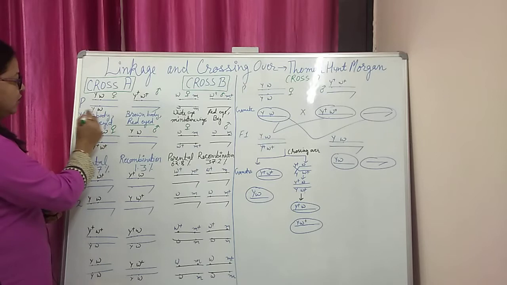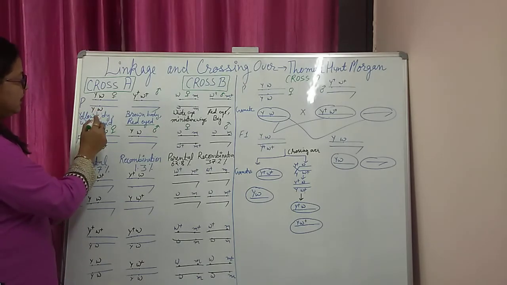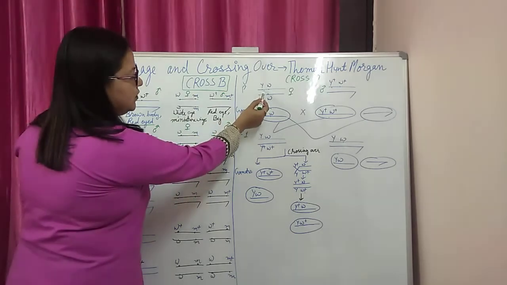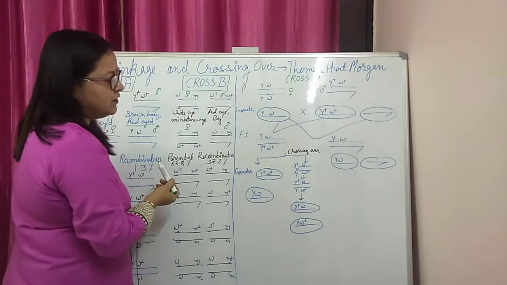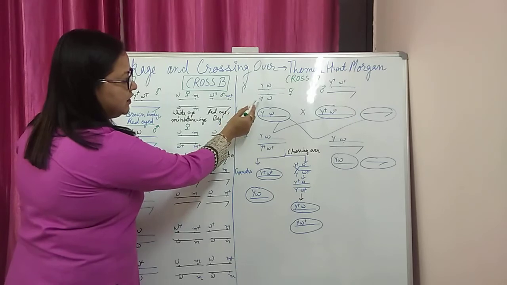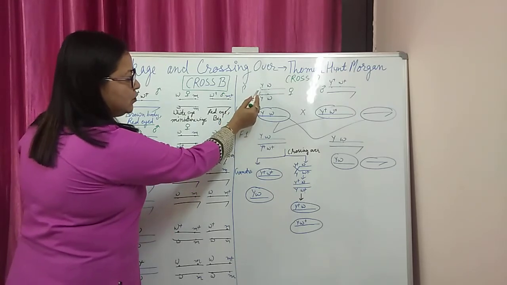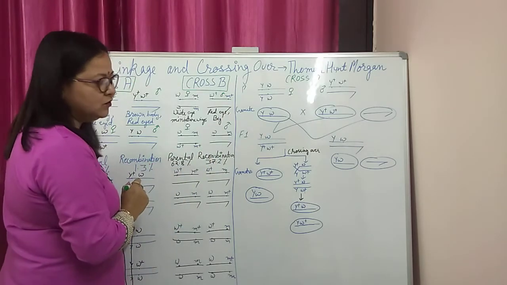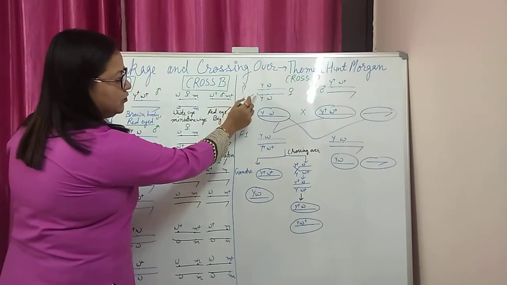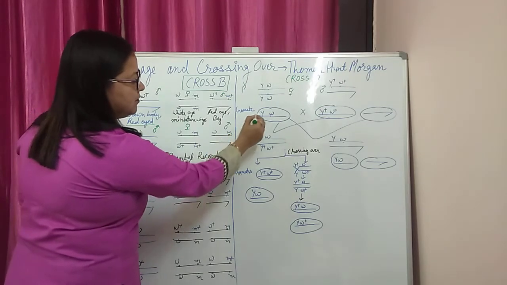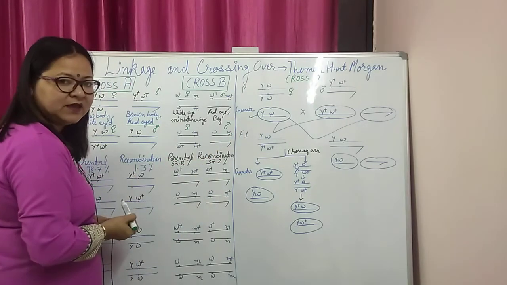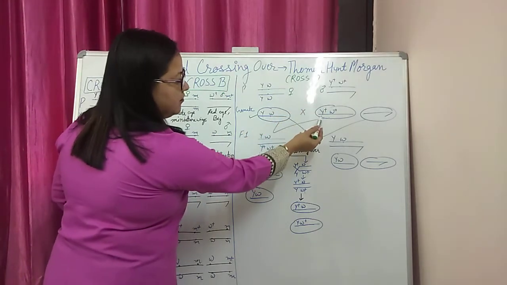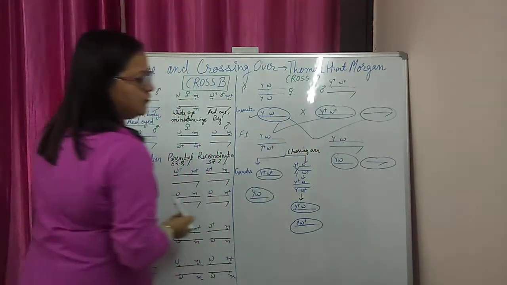Now, when we go for the parents, we can make the gametes like this. Here we apply the chromosomal theory of inheritance. At the time of gamete formation, these chromosomes will segregate and only one chromosome will enter into the gamete. Here both the chromosomes are similar, so all the gametes are of one kind, having y and w, both the genes. In the case of male, here we have two different kinds of gamete.